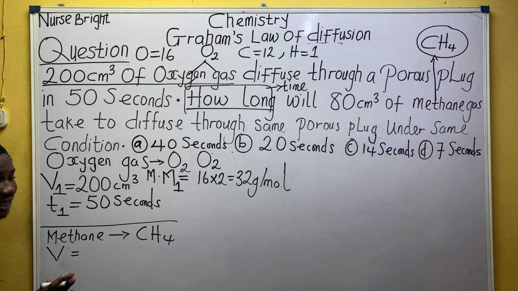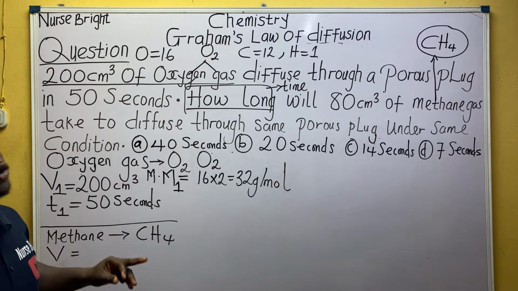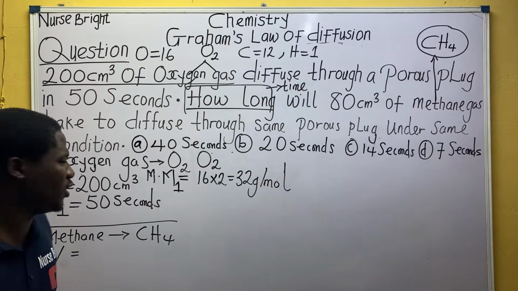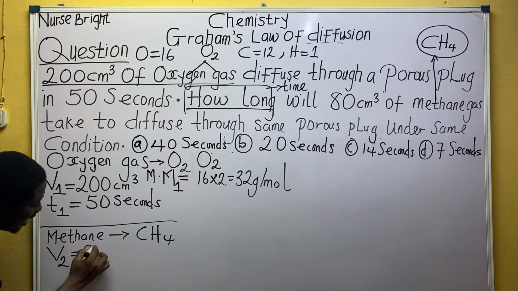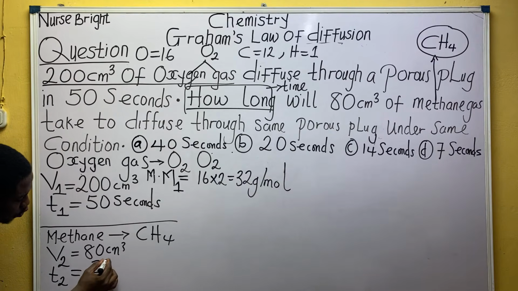So, 80 now. Is it not 80 centimeters? It's not the second volume we saw. The first one we saw was 400. So, the next one you're going to see is the second, so V2 is 80 centimeters cube, for which gas, everybody? Methane gas. And they're asking us for how long, that's time 2 now.